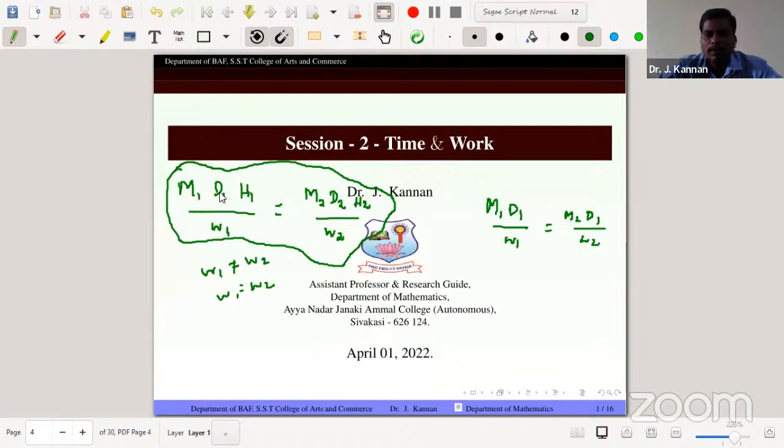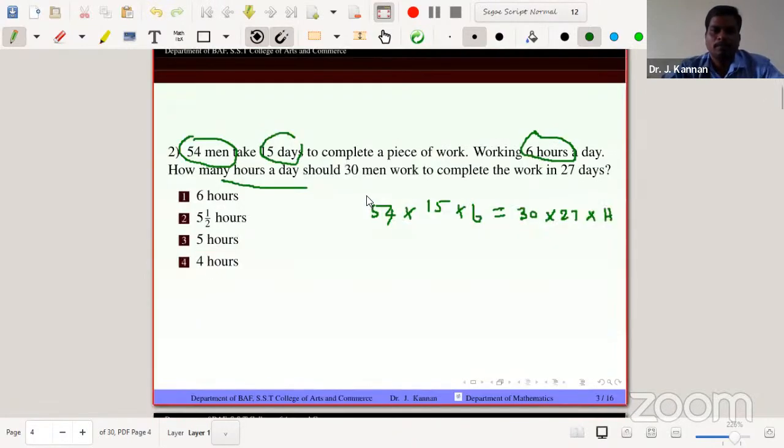Here W1 and W2 are the same, and M1, D1, H1, M2, D2 are given, but H2 is what is asked. Just cancel this part and we get the answer immediately. So cancelling 27, 2 times. Cancelling 15, 2 times.